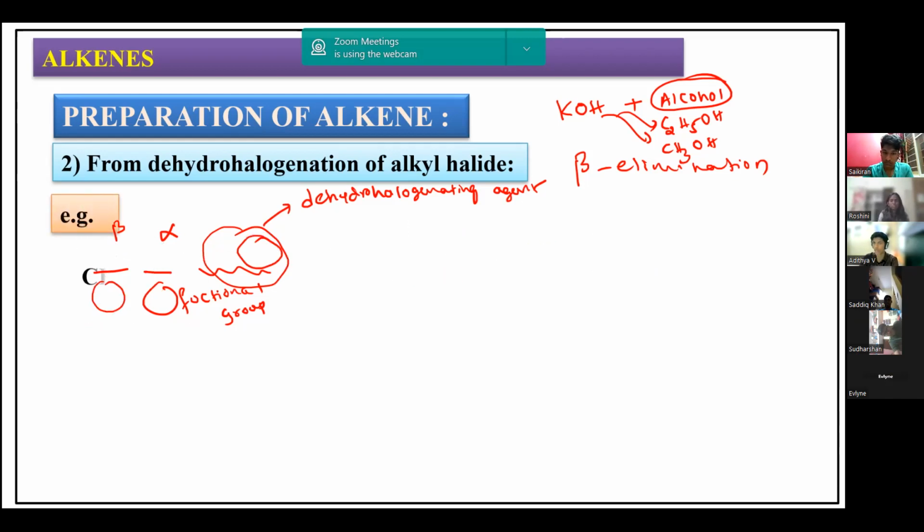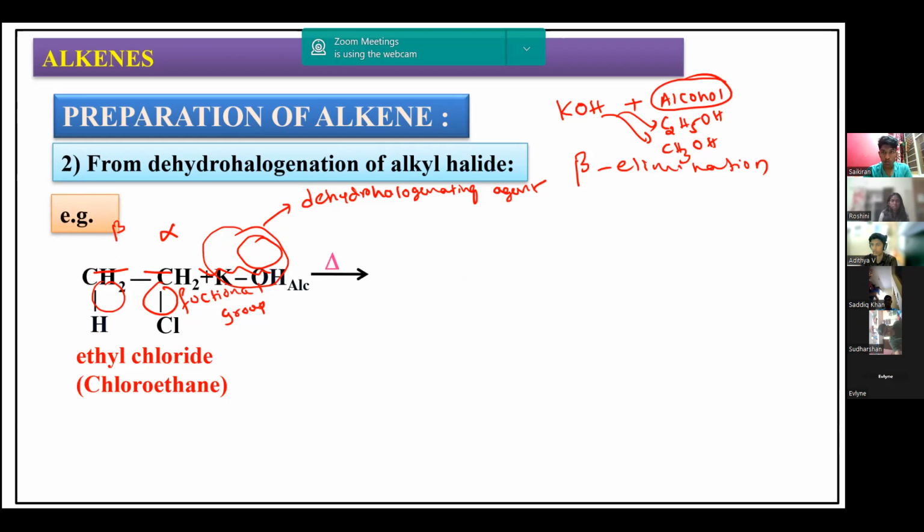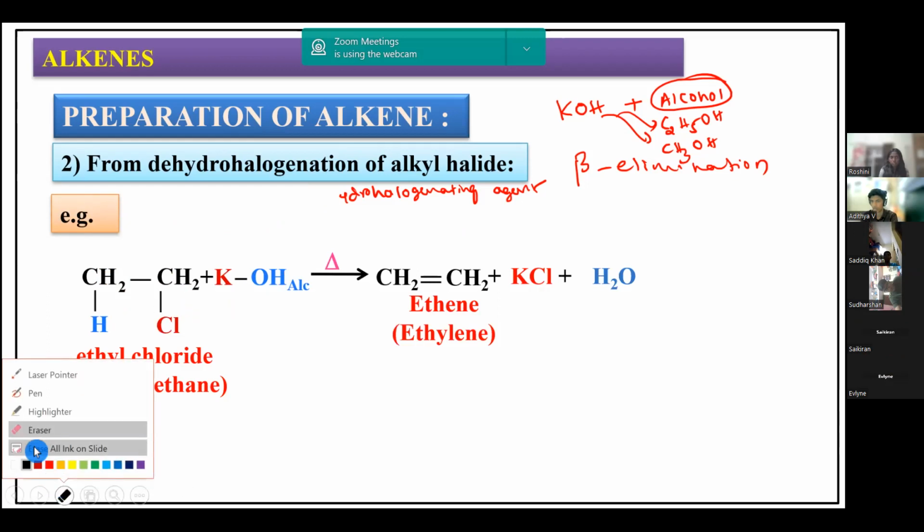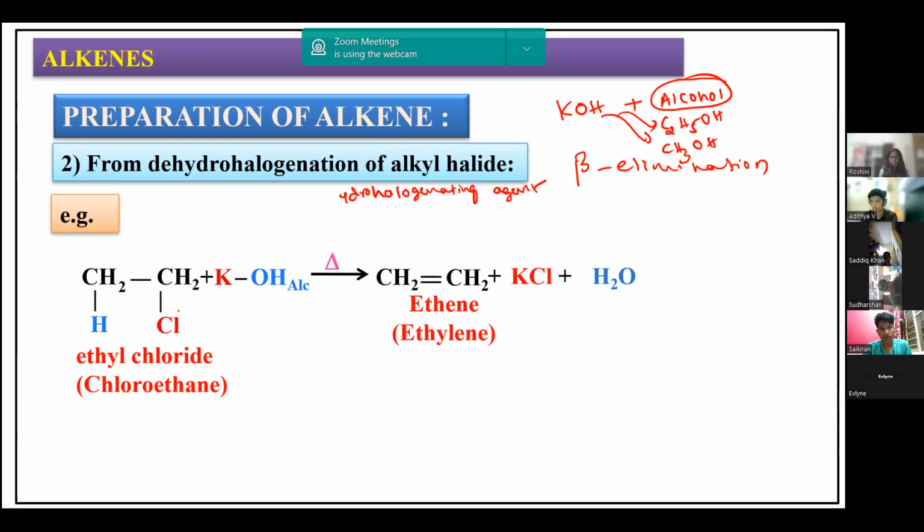Example, you can consider CH3CH2Cl. Let me erase all these things. You can just observe the reaction here. The product is CH2=CH2, ethene. This part is removed, so we get CH2 double bond CH2.